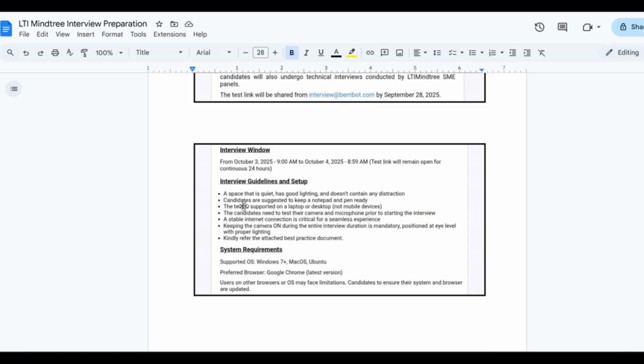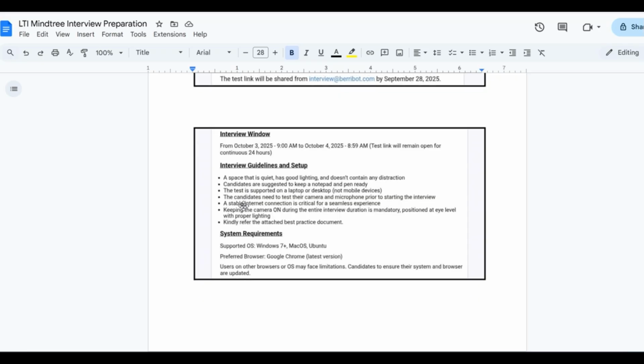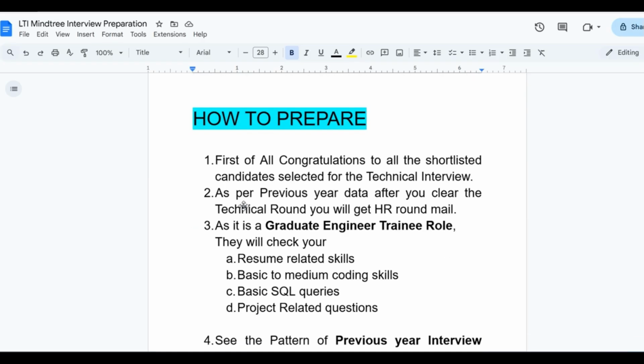For a particular candidate, the interview window is from October 3, 2025, from 9 a.m. to October 4, 2025, 8:59 a.m. The test link will remain open for a continuous 24 hours. So let's move forward. How to prepare.